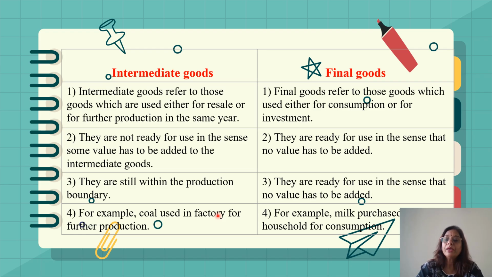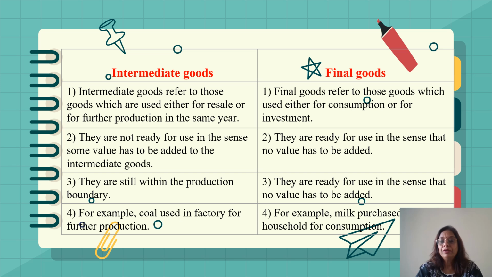So how can we demarcate between intermediate good and final good? We can demarcate between final good and intermediate good by the end use of the good. If that good is used for further production, then it will be an intermediate good. But when that good is directly consumed, then it is known as a final good.